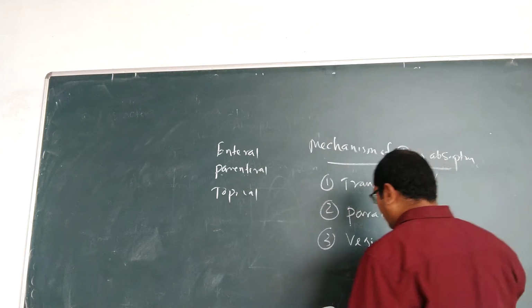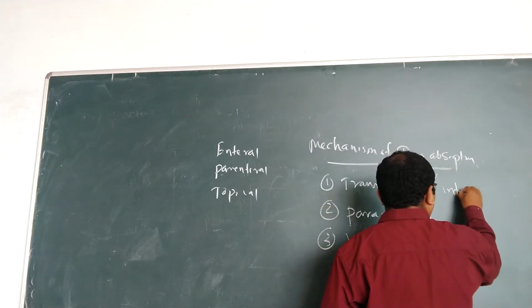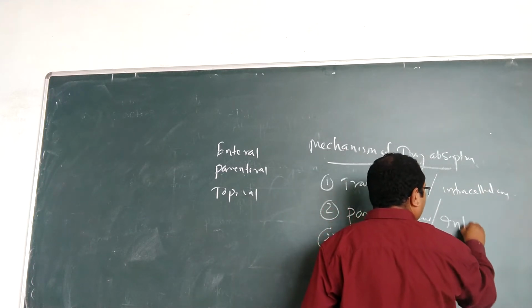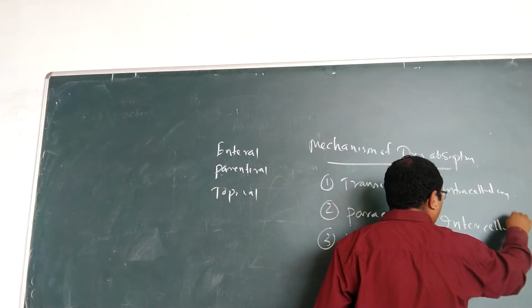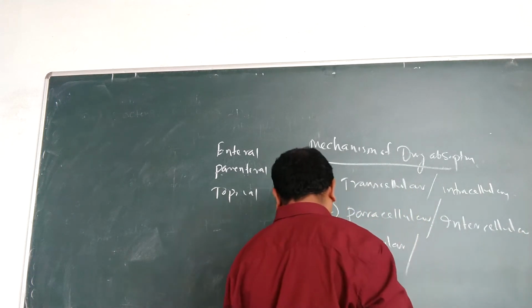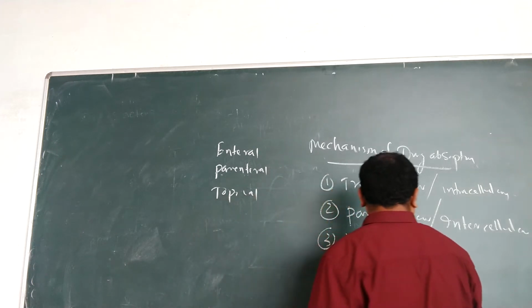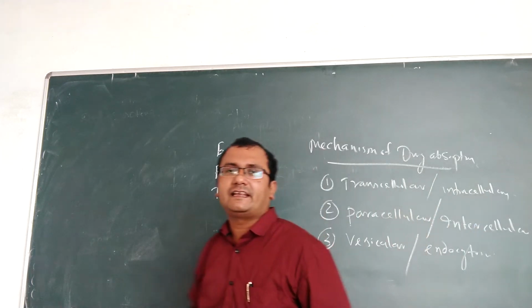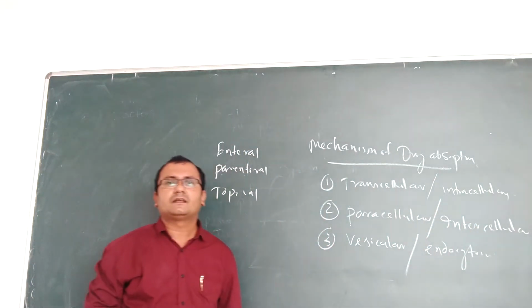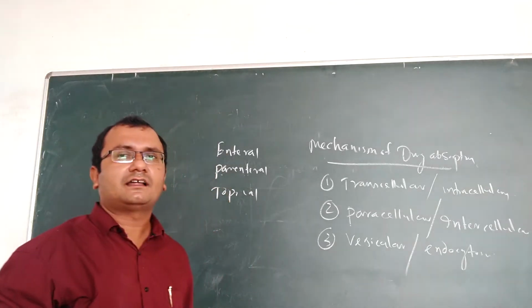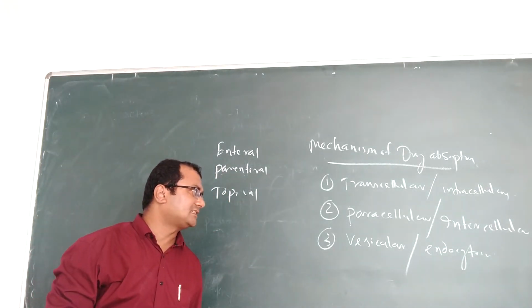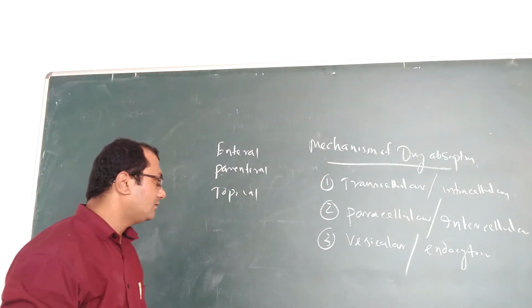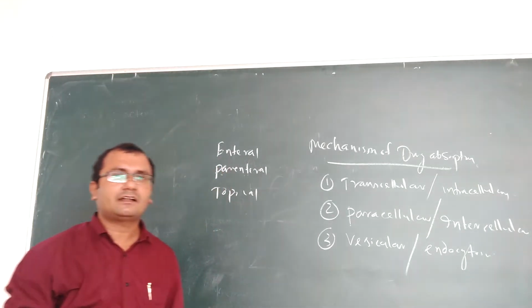Transcellular is also called intracellular, paracellular is also called intercellular, and vesicular transport is also called endocytosis.